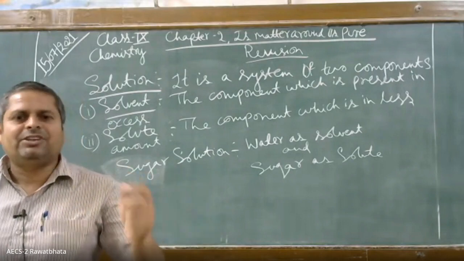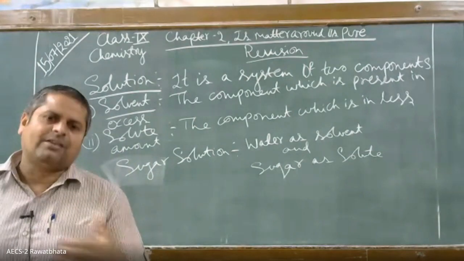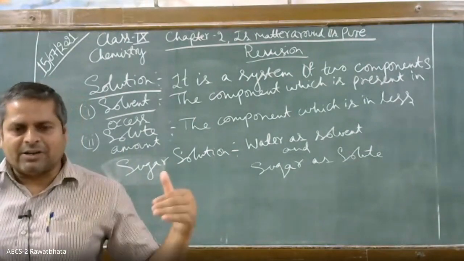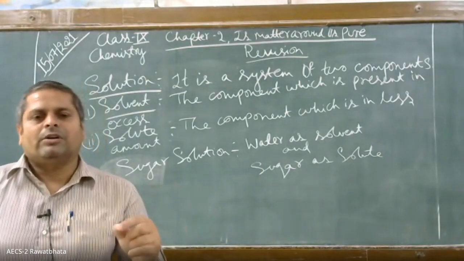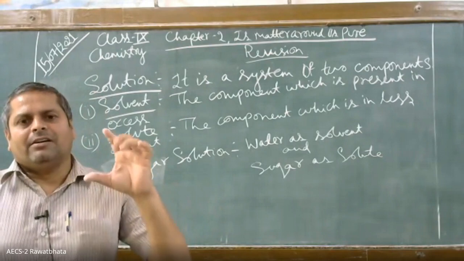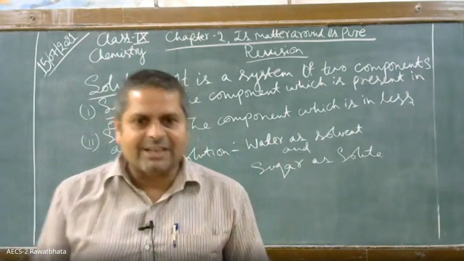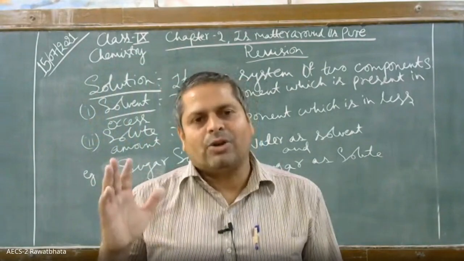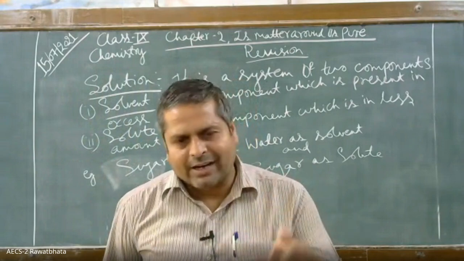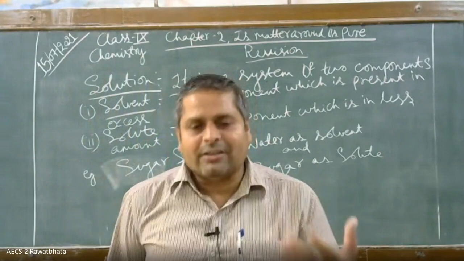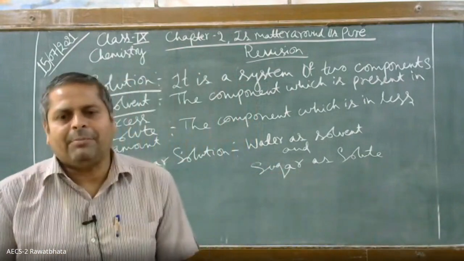Then again she adds 1 more teaspoon full sugar, then again she shakes, it might dissolve. Then if she continues to add sugar in that solution, a time comes when no more sugar can be added in that particular quantity of water. At that stage, it's called that the solution is saturated. Now, can you add more sugar in that solution? No. What can you do in order to add more sugar in that solution? Can you tell me?